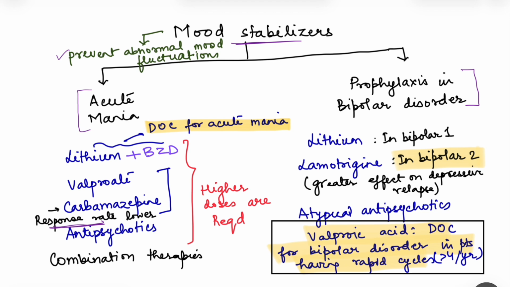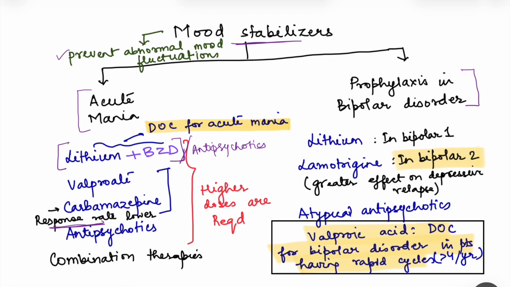So, for acute mania, the drug of choice is lithium, which is given with benzodiazepines, or it can be combined even with antipsychotics. Okay, so lithium is not given alone for acute mania because it is slower acting, and it takes some 1 to 2 weeks for the effect to take place. So for acute mania, we want fast action. That is why we give lithium along with the benzodiazepines or with the antipsychotics.